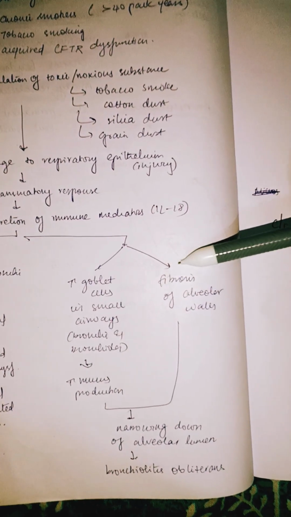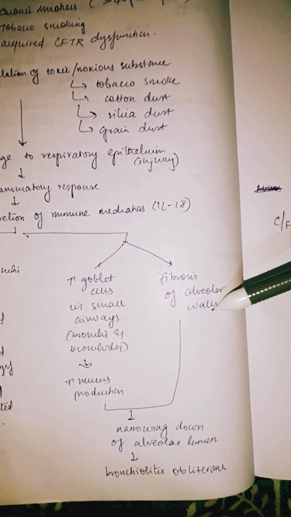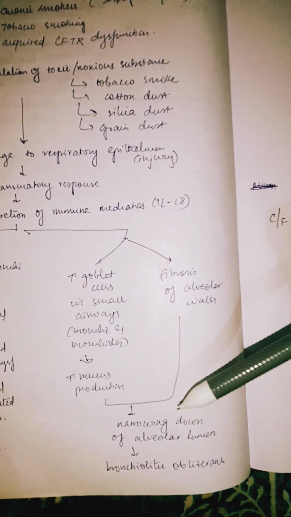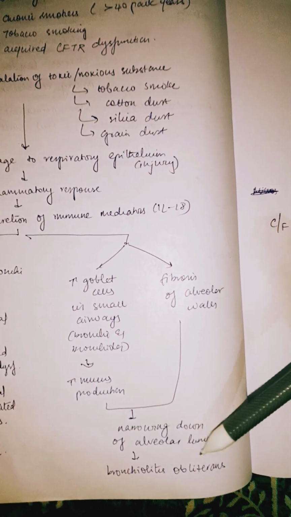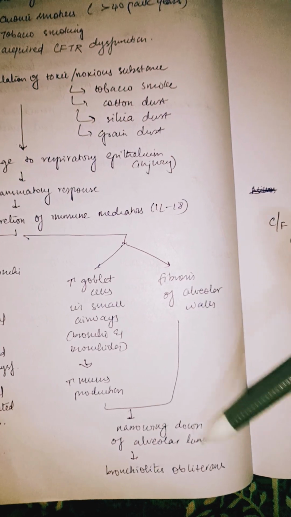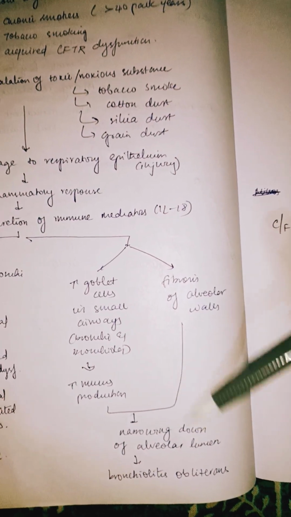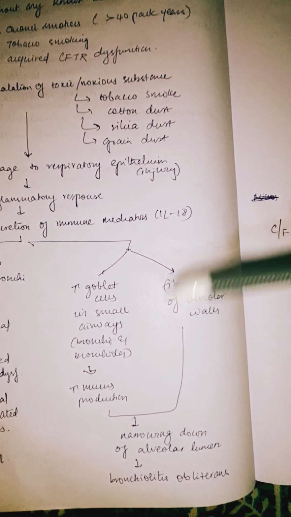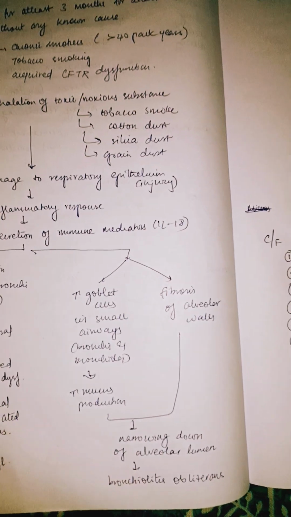Now here in the smaller airways, it increases the goblet cells, and that increases the mucus production, as well as increases the fibrosis of alveolar walls. So that will narrow down your alveolar lumen, and then it will lead to something known as bronchiolitis obliterans, meaning complete obliteration of the alveolar passage. So you might face breathlessness.